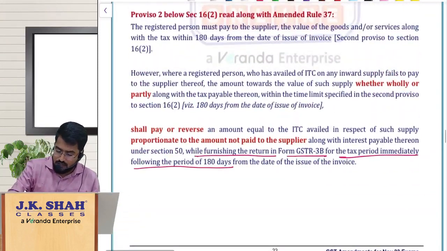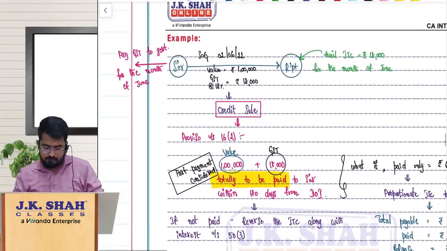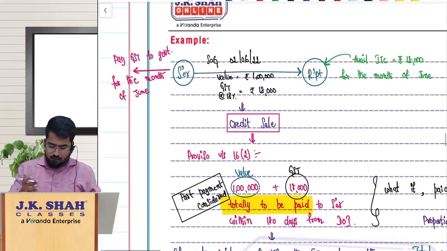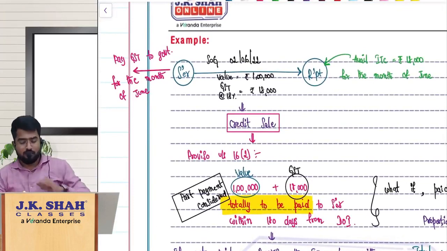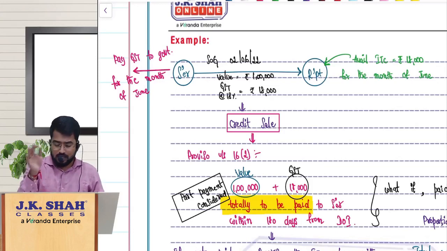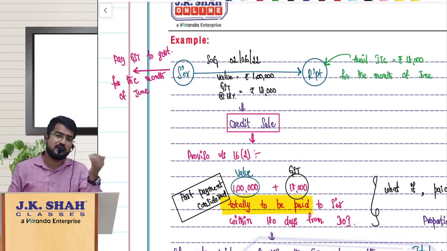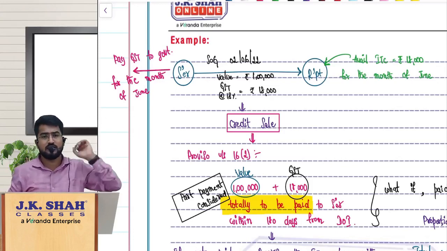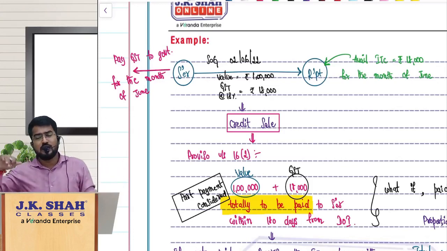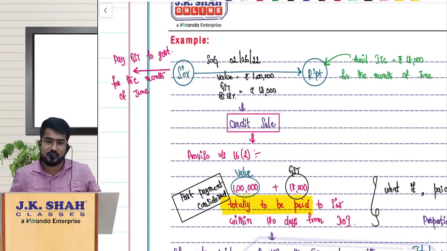So the only correction here is earlier, the words wholly or partly were not there. Now they have added that. So I'll just take you through an example and explain it simply. Normally, let us assume the supplier has supplied goods on 2nd June 2022 to the recipient where the value is 1 lakh, GST is 18,000. So now what will the supplier do? Immediately for the June month liability, the supplier will discharge that GST liability of 18,000. The recipient will get that in his GSTR 2B and he will take it as ITC.